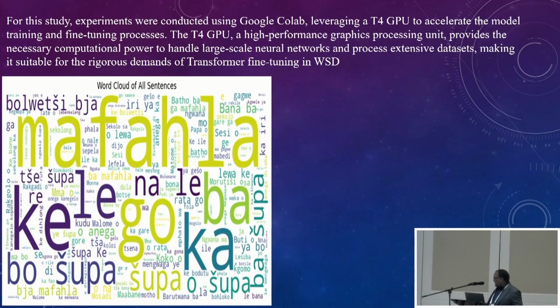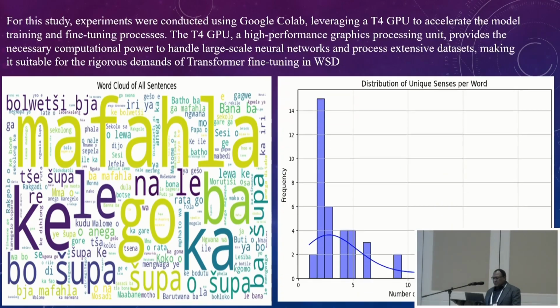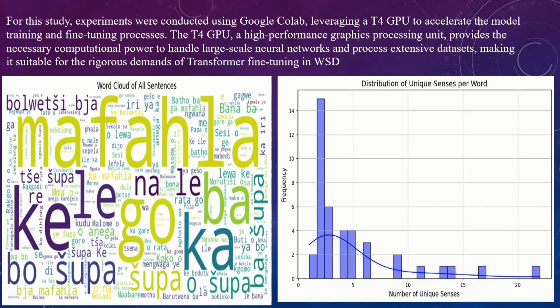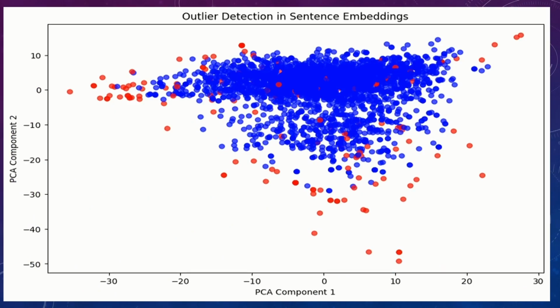This is basically just to show a word cloud of all the sentences. As you can see, we have quite a number of words that are indicated in Northern Sotho, which basically are polysemous words. And this is a distribution of unique senses per word in our data set. And also, we had the outliers in our data set.